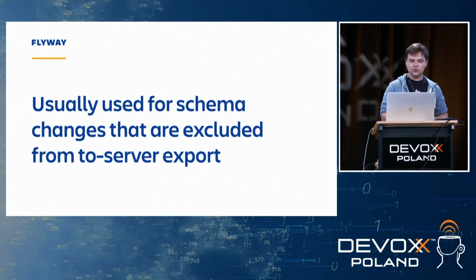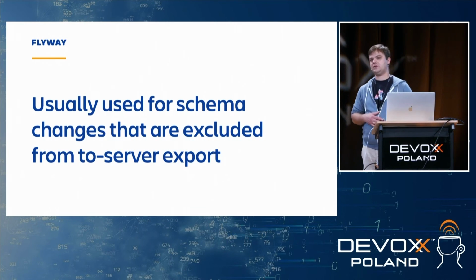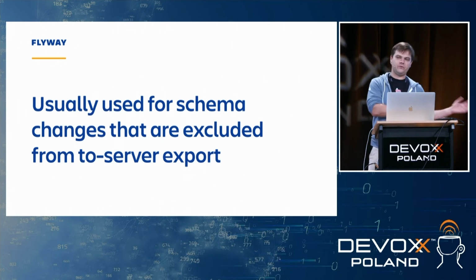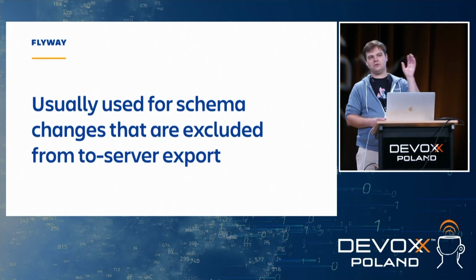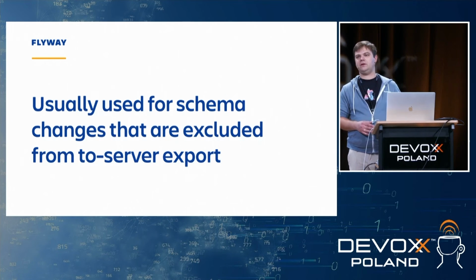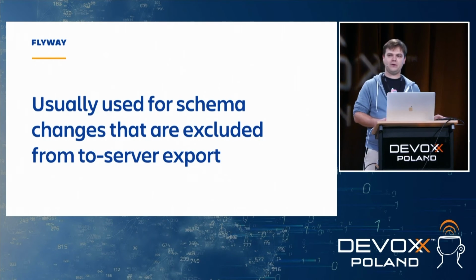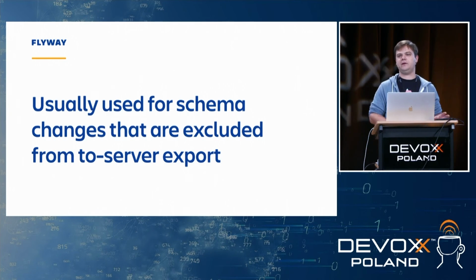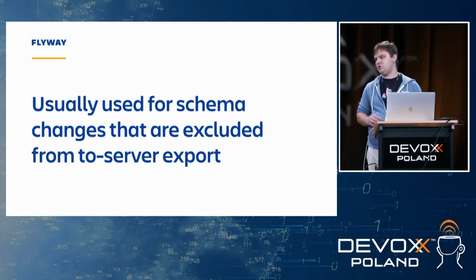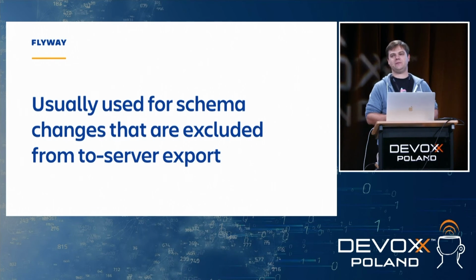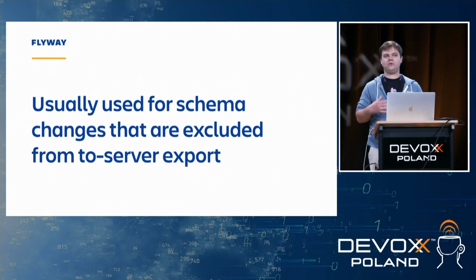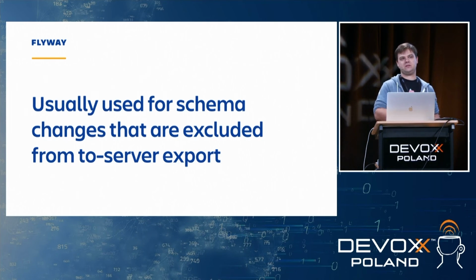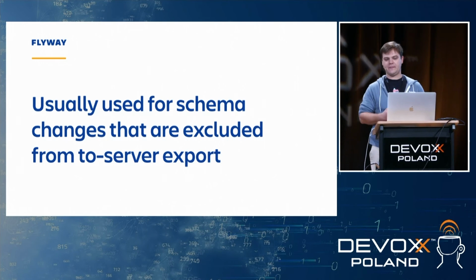And we usually use that for schema changes that are excluded from the to-server export, because we have some configuration in Jira that tells it, okay, don't care about these tables when doing the export, or don't care about these columns in the export. It's fine, just don't put them into the XML file. And with this in place, we can do whatever we like with Flyway, right? Because this is a one-way ticket, basically.